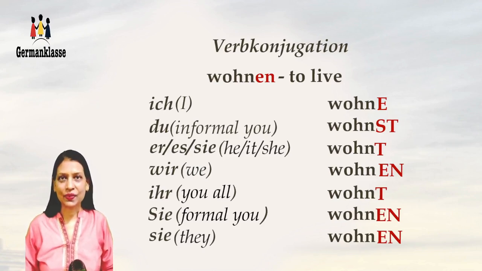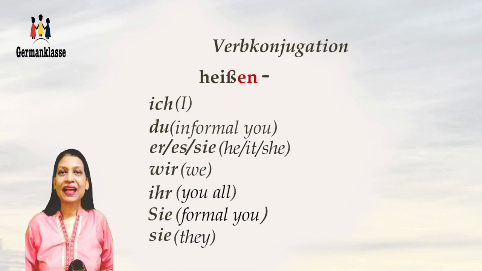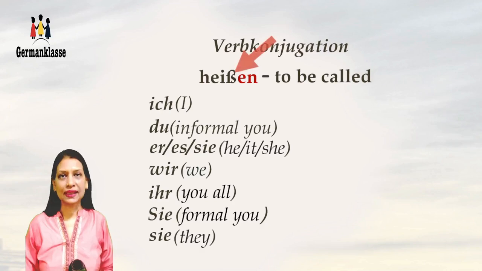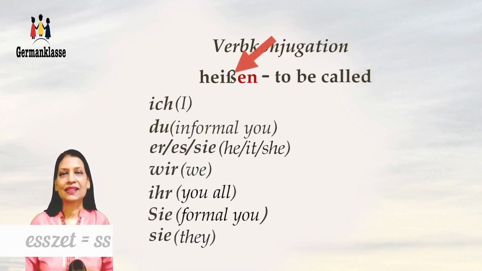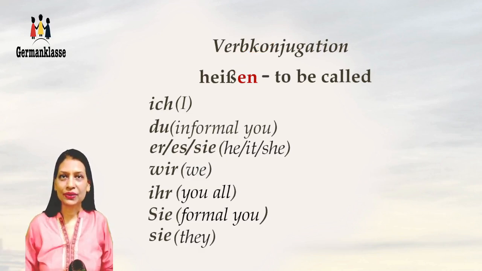Let's take the next verb, heißen. Heißen is to be called. The beta sign that you can see between I and E is an S set. That's a double S, and this is a special German character. It's called the S set. And let's see the conjugation. Ich heiße.